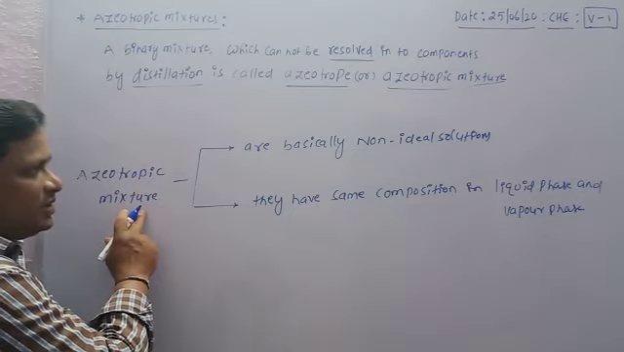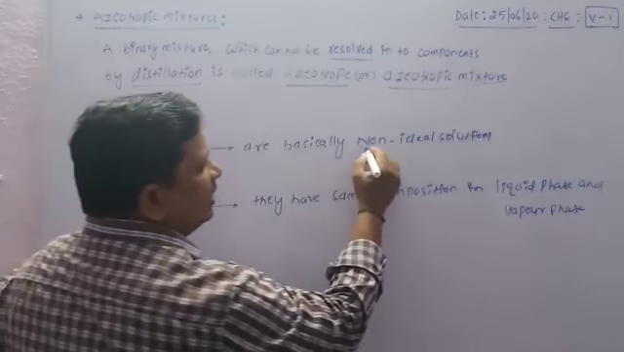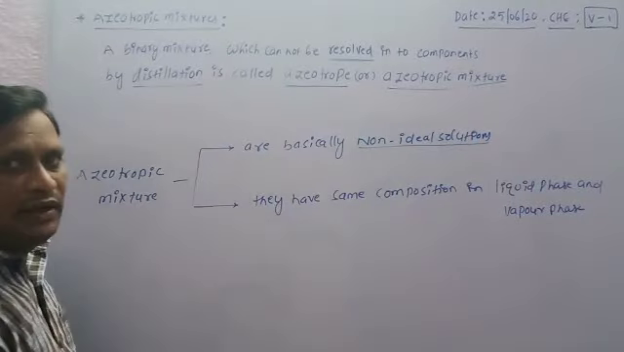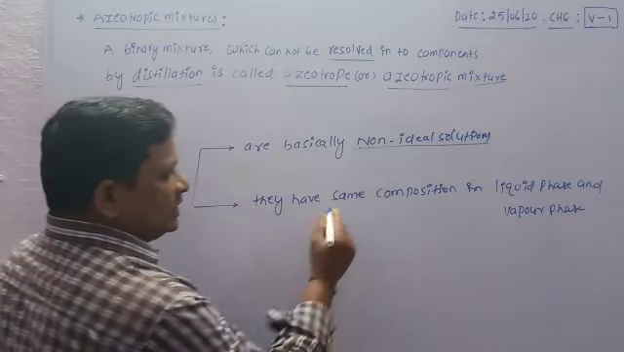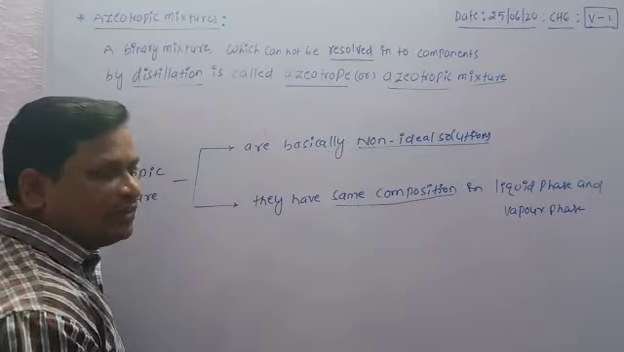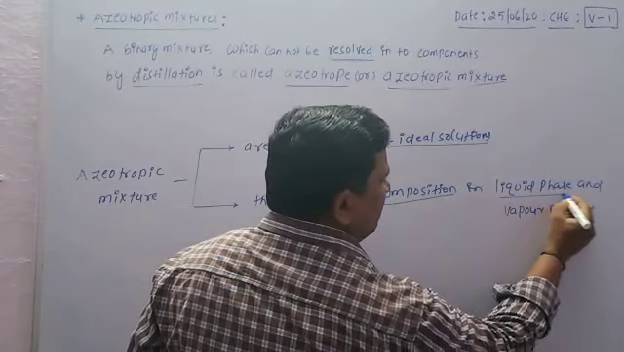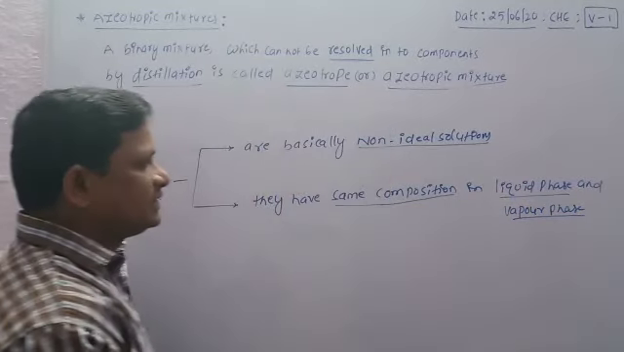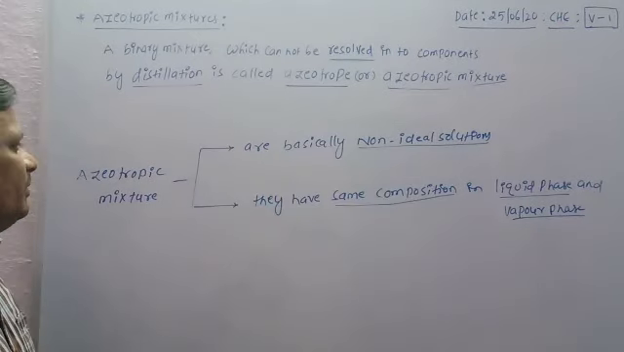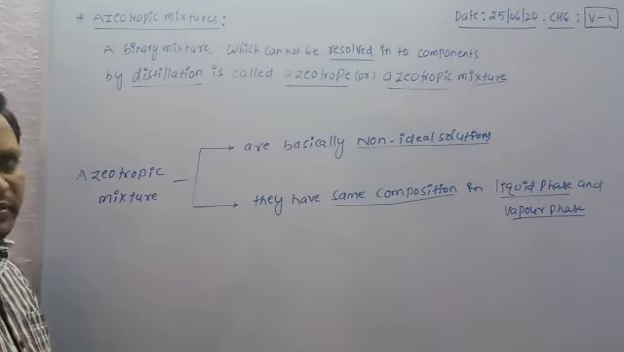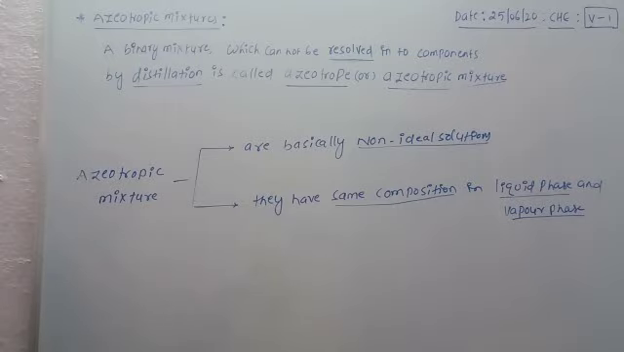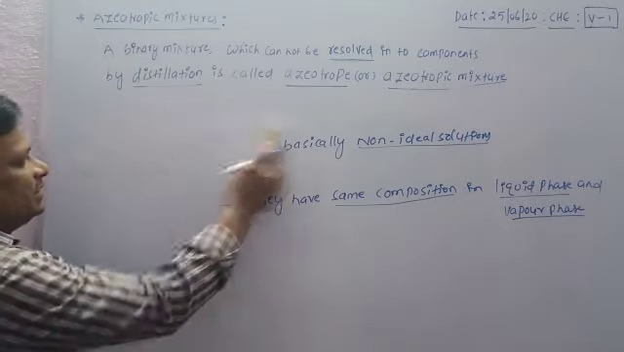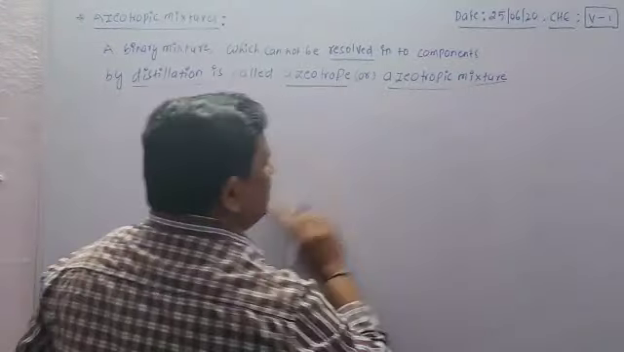So azeotropic mixtures are basically non-ideal solutions, and azeotropic mixtures have the same composition in liquid phase as well as vapor phase. Now, after the characteristic properties, the classification or types of azeotropic mixtures.